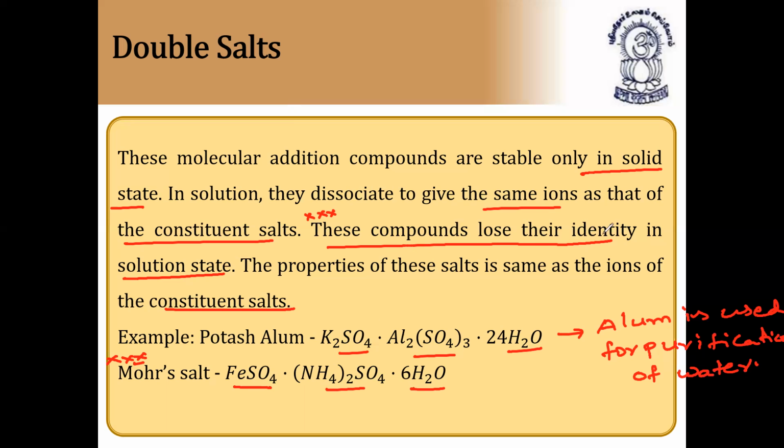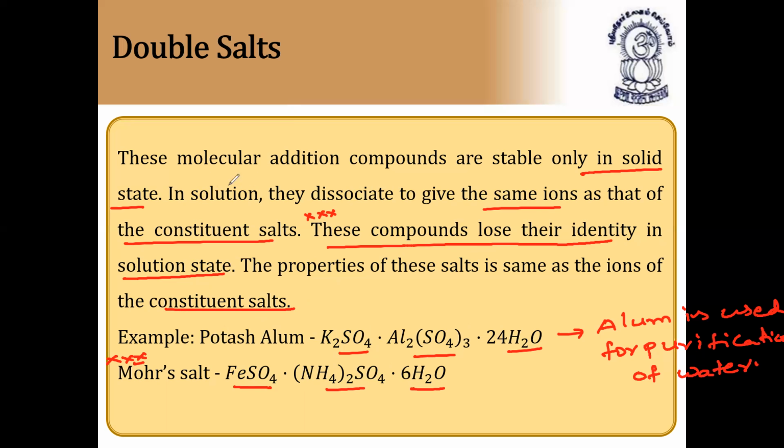These compounds lose their identity in solution state. Means these compounds do not have the character of iron, sulfate, nitrogen, potassium, sulfur or aluminum. So they lose their character. In these compounds, the elements lose their identity in solution state, and they are formed by means of chemical combination. So this is called double salt.